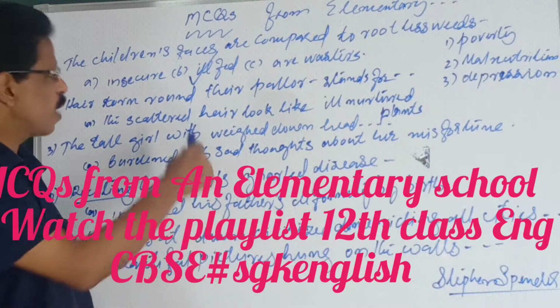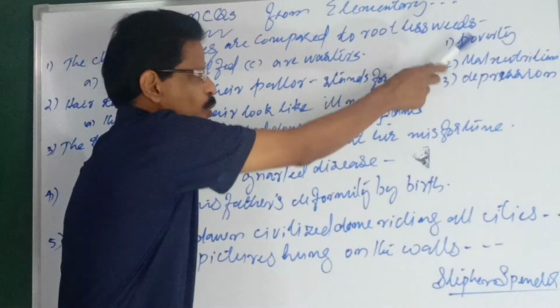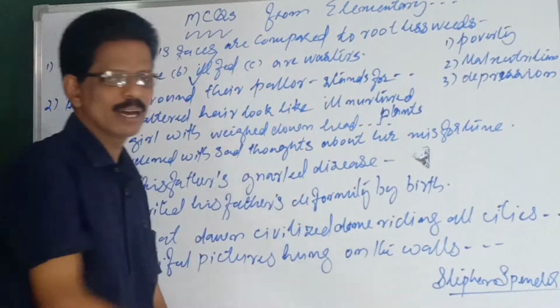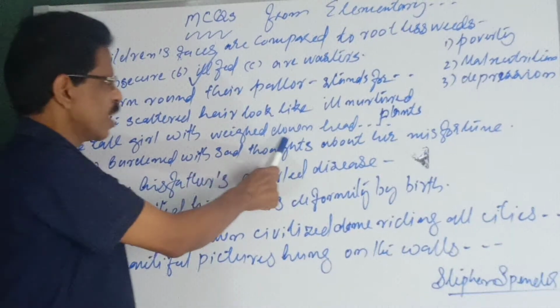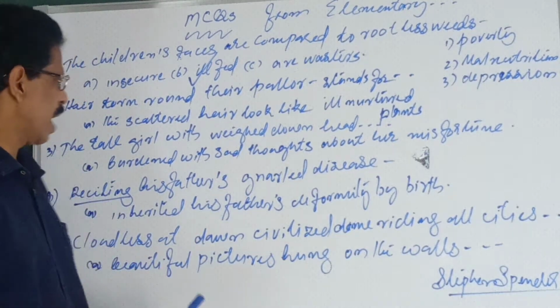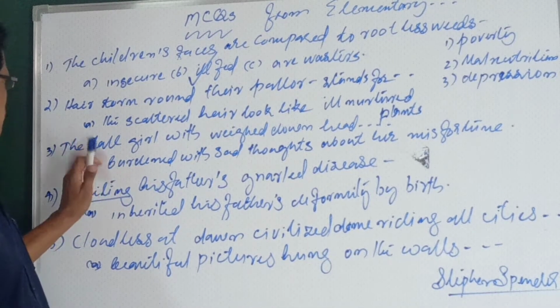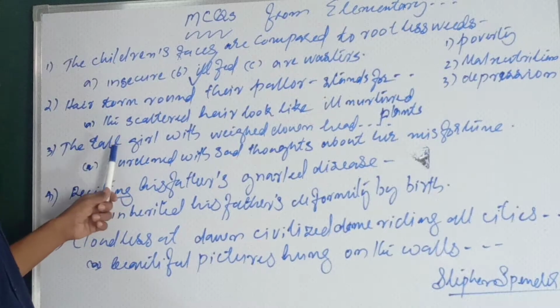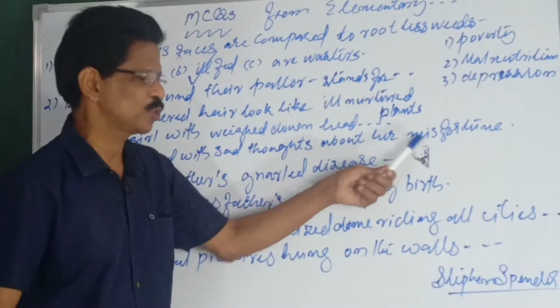Whenever you answer any of these questions from the first stanza, remember 3 things: poverty, malnutrition and depression. Number 2, the tall girl with the weighed down head. Same thing. Why is her head weighed down?